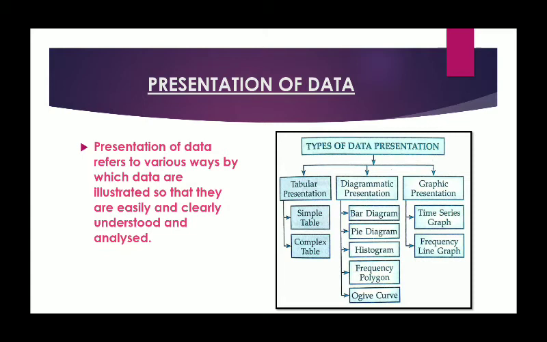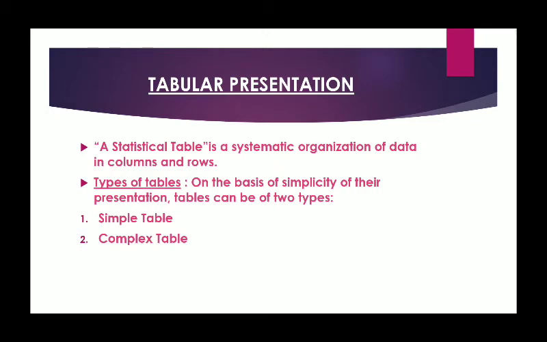So basically we need to know presentation means various ways by which the data is illustrated so that it can be easily and clearly understood and analyzed. So let's start our presentation with the very first form, which is tabular form. A table in statistics is systematic organization of data in rows and columns.